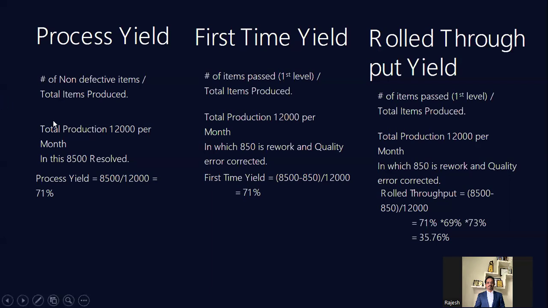Here, what I'm taking is total team production, 12,000 per month. In this, 8,500 is resolved, okay, at the first touch itself. So my throughput yield or process yield is 71%. I am getting a success rate. This is a process yield.